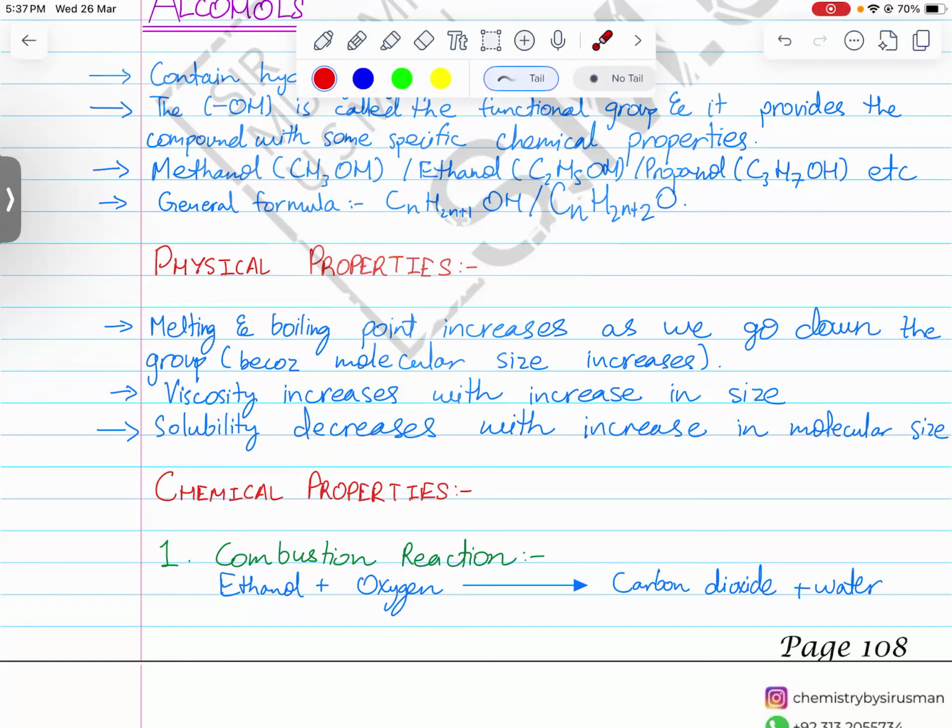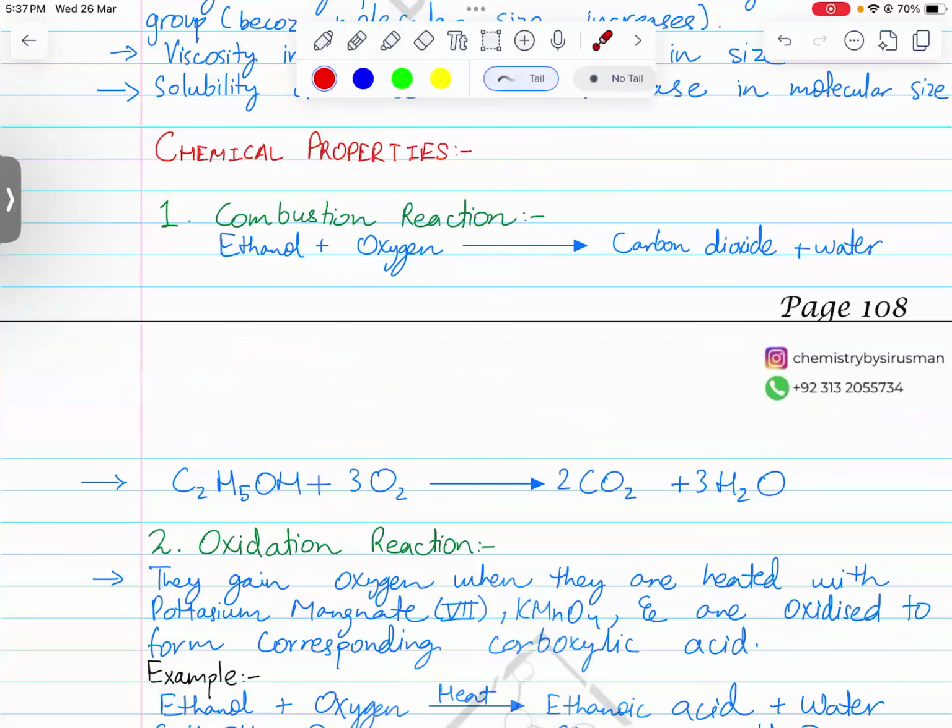So let's talk about their chemical properties. Alcohols, just like alkenes, also undergo combustion reactions. What are combustion reactions? Burning in presence of oxygen, or burning in presence of a very little amount of oxygen.